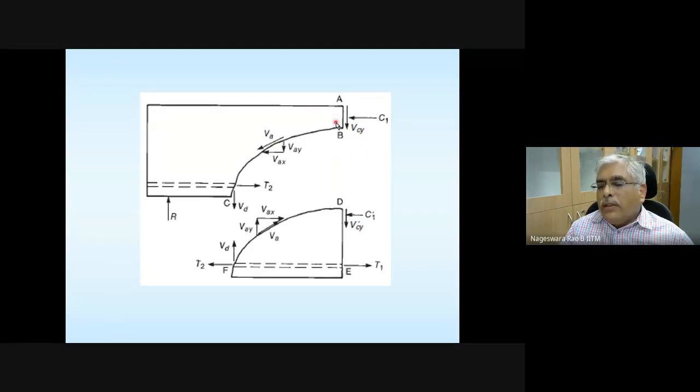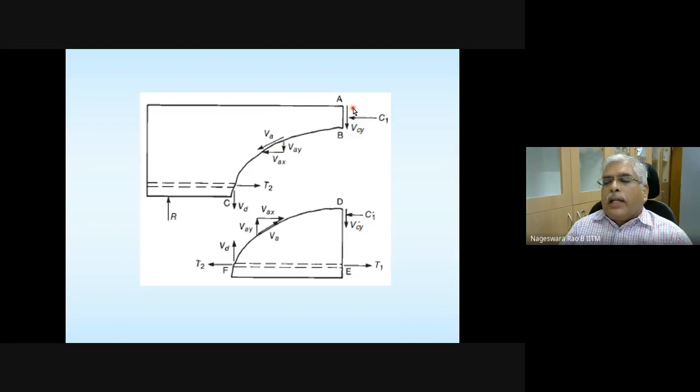I told you this is a portion of the beam, the other portion is not shown, and let's assume we are loading the simply supported beam. As you keep on increasing the load, first what is going to happen is that initially the load is going to be resisted by the uncracked concrete.